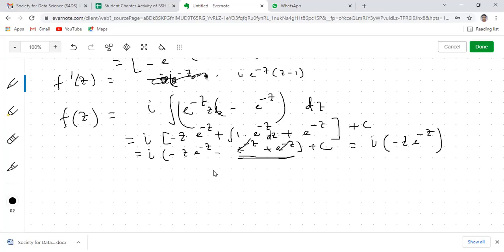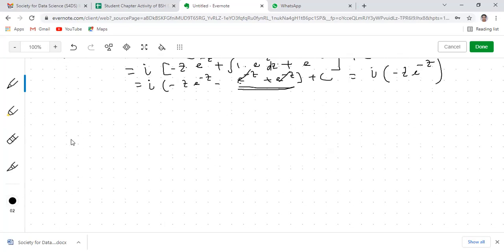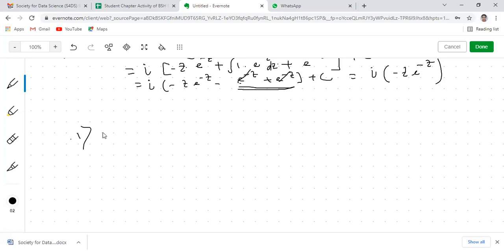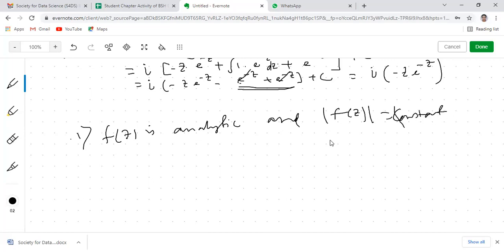So there are a few other properties which we can solve by using the Cauchy-Riemann equations. These are applications of differentiation. These problems I have solved in the PPT. I'll be sharing this in Google Classroom. So if f(z) is analytic and mod of f(z) is constant, then f(z) itself will be constant.